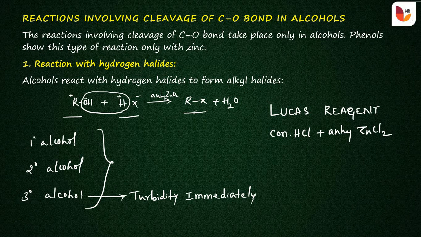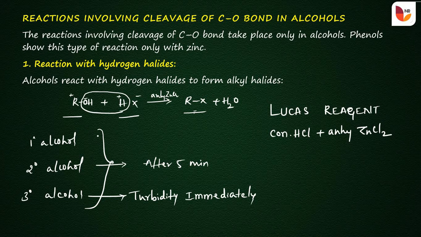The secondary alcohols react with the Lucas reagent and give turbidity after 5 minutes. If the turbidity appears after 5 minutes, those alcohols are generally called secondary alcohols.